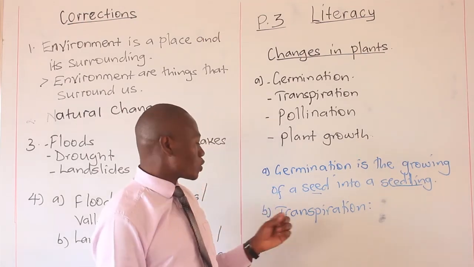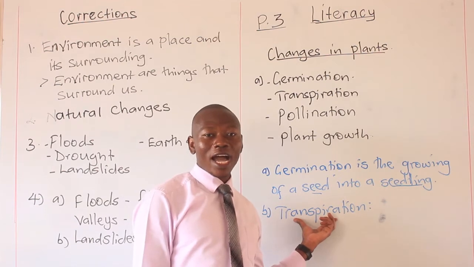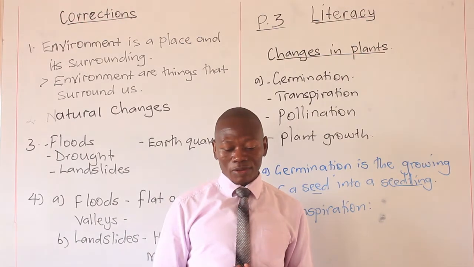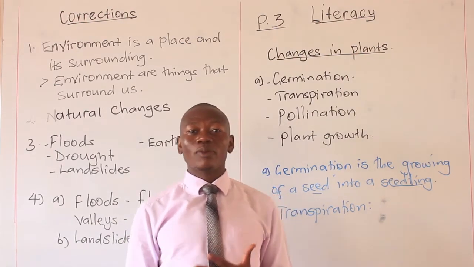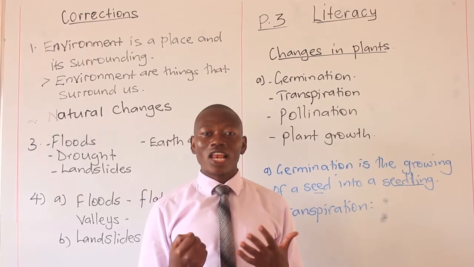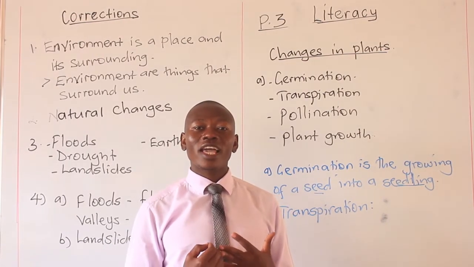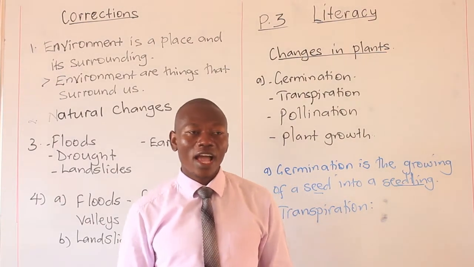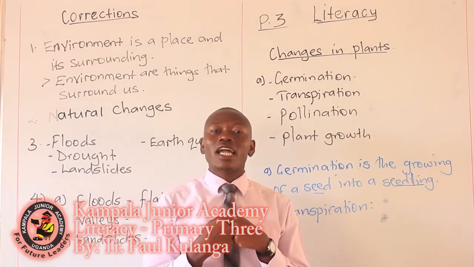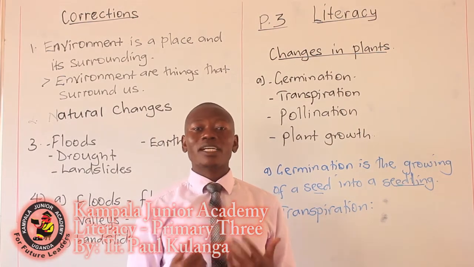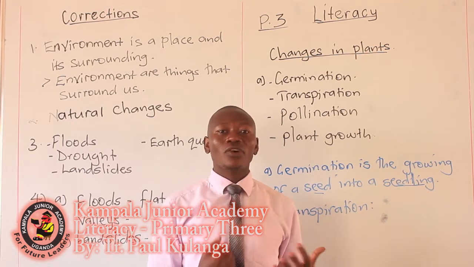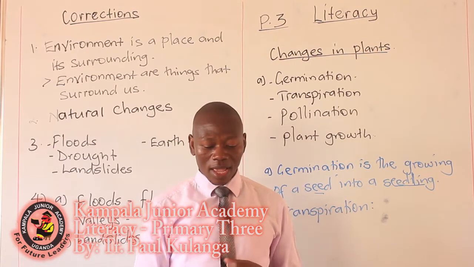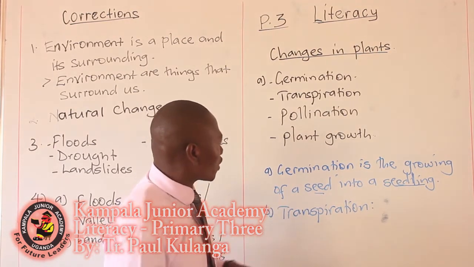So when you sweat, you lose water, isn't it? So similarly, when plants also sweat, they lose water. And this process is called what? Transpiration. And how do we define transpiration, my dear children? We say transpiration is the process by which plants lose water to the atmosphere. Sometimes this water is excess, but sometimes it's due to drought. So plants do lose water in the form of what? Water vapor. And so we call this process what? Transpiration.